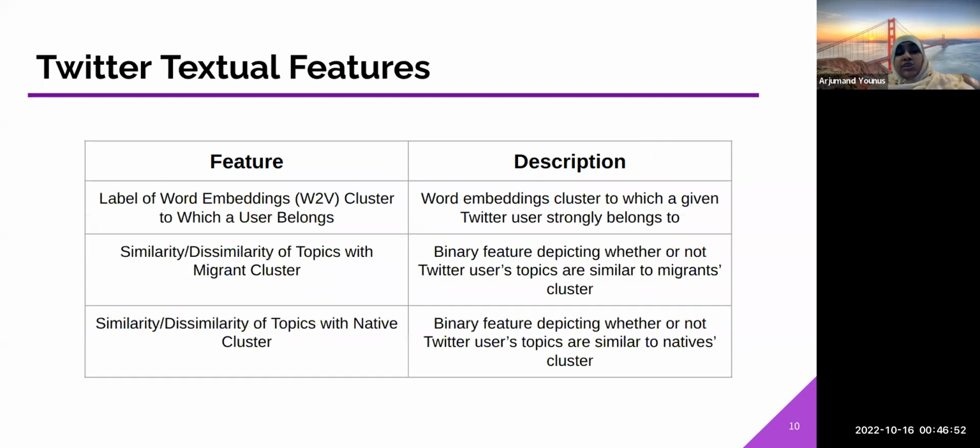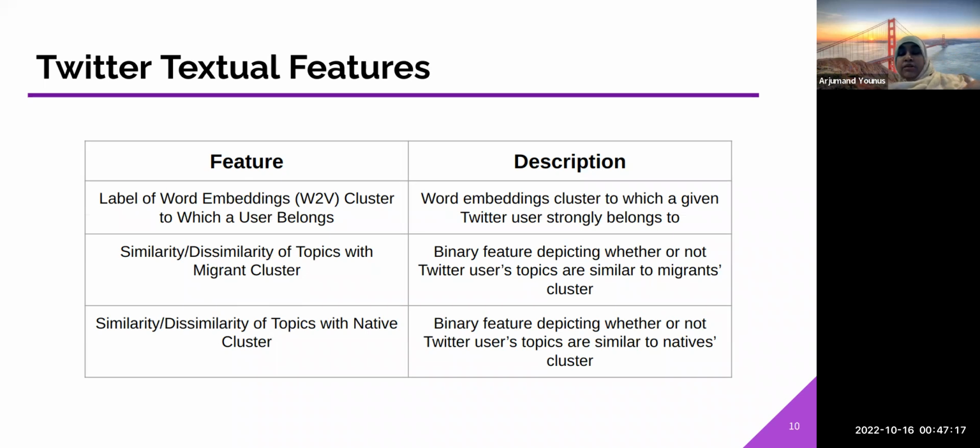And then we have the textual features. Two of these textual features are converted to binary features, which is similarity or dissimilarity of topics with the migrant cluster, and similarity or dissimilarity of topics with the native cluster. So we convert these into a binary feature that depicts whether a Twitter user's topics are similar to the migrant cluster, and whether a Twitter user's topics are similar to the native cluster. And then we have something called label.